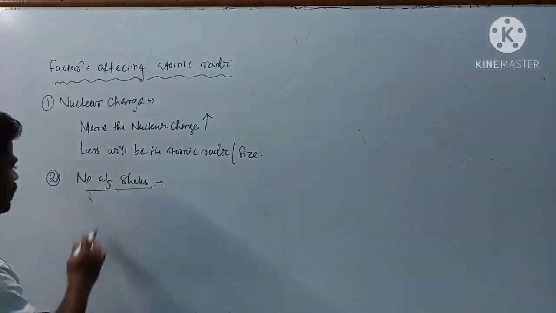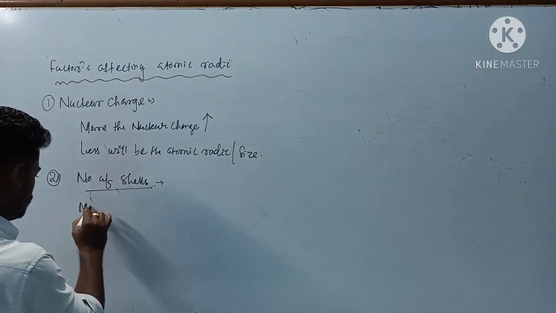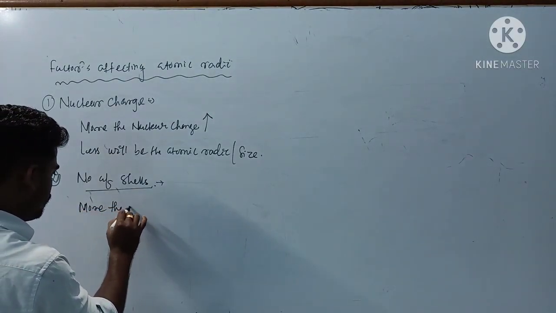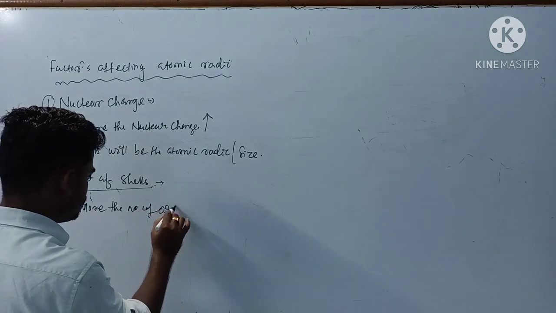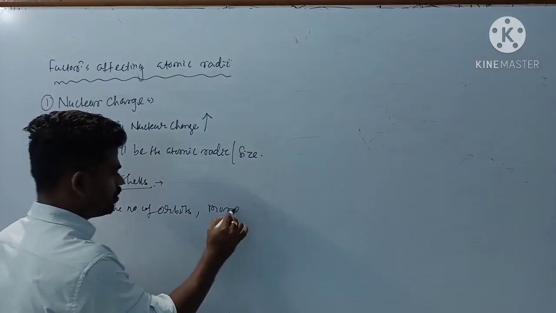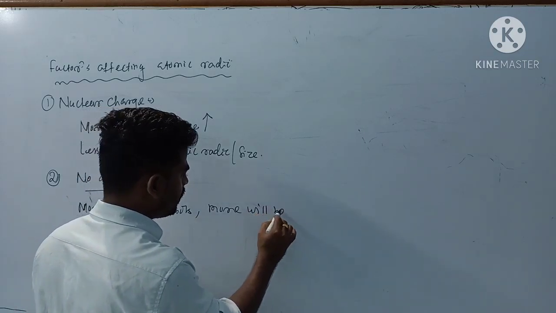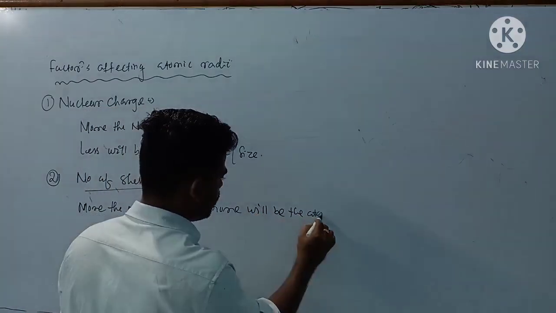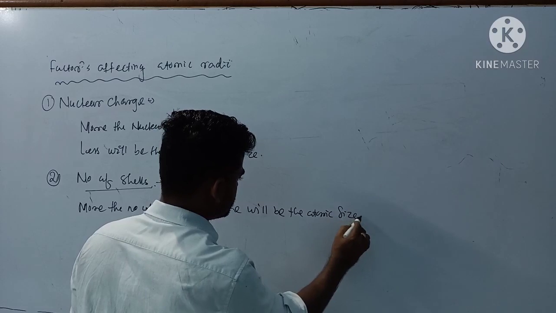So I can write over here, the more the number of orbits, the more will be the atomic size.